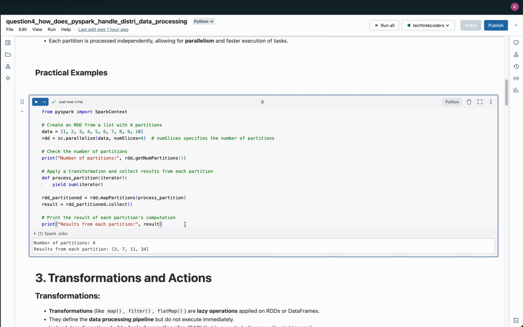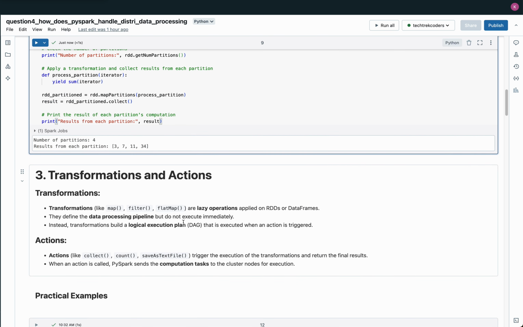This example illustrates how PySpark allows you to process data independently within each partition, leveraging parallelism to speed up computation. Partitioning ensures that tasks are distributed across the cluster, making PySpark highly efficient for processing large datasets.